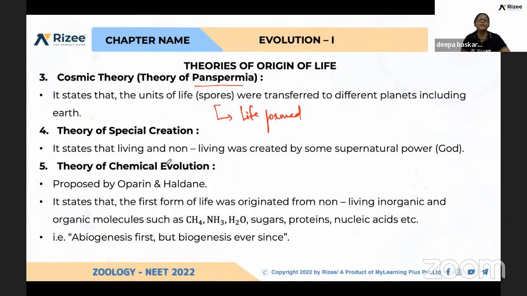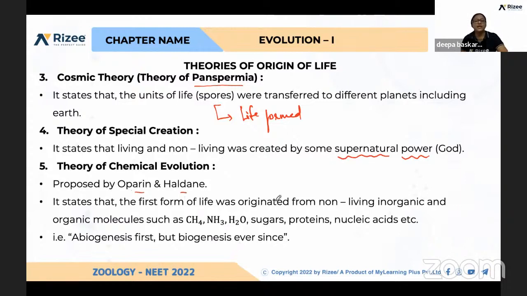And next is the theory of special creation. And again, this is also rejected, because this states that some supernatural power, God, created everything. But there was no proof for that. So this theory was also rejected. And the last one is the theory of chemical evolution. This was proposed by Oparin and Haldane.